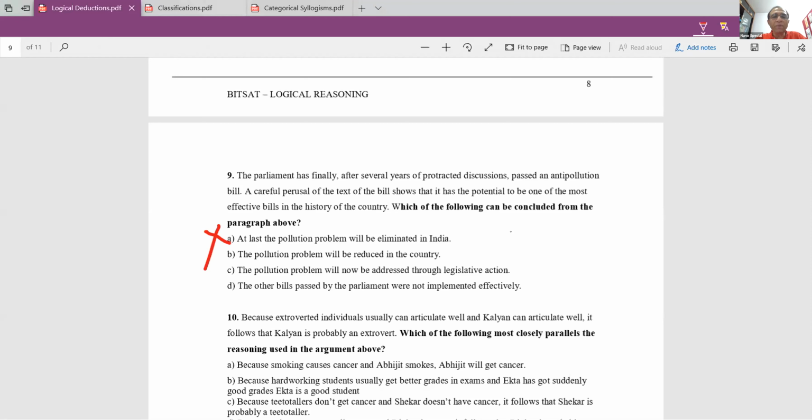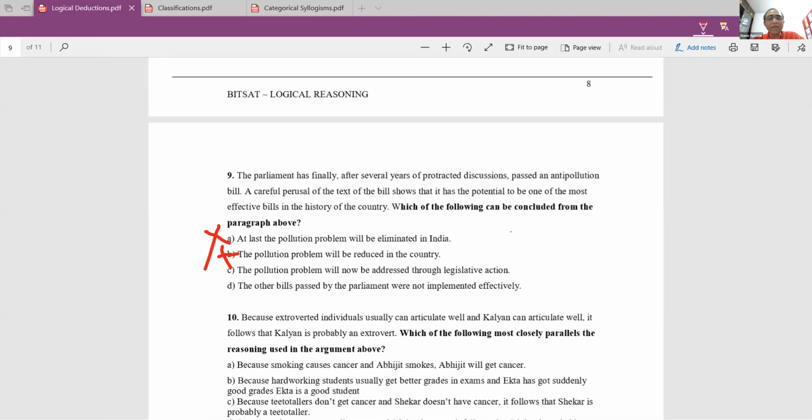The pollution problem will be reduced in the country. Can we say that? That also we cannot say, because we do not know how effectively the law will be implemented. So that is also not true. Those of you who answered B should be careful about that.